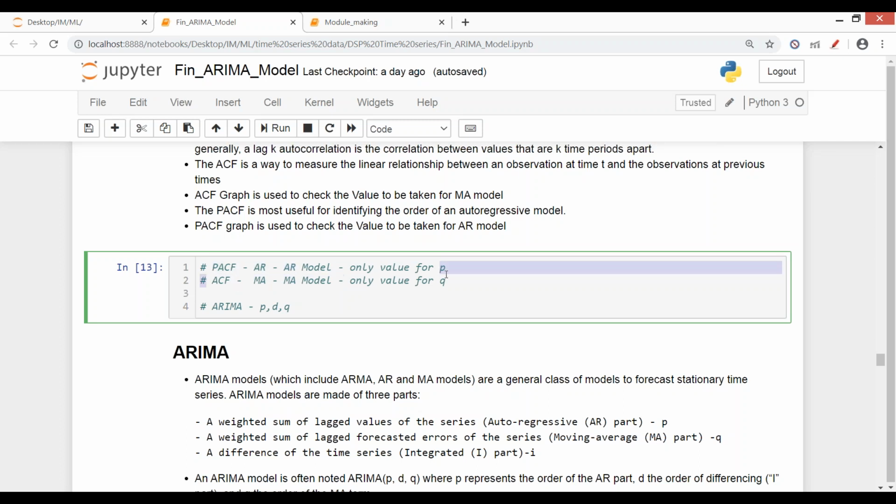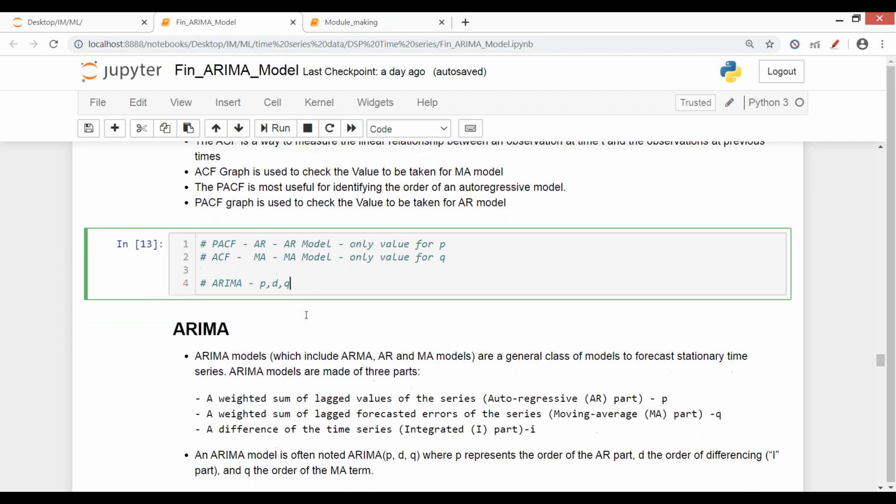And from the ACF graph, we can see what values can be given for Q, that is moving average. And I is for integrated, the order of differencing we have to do. So these are the parameters P, D, Q. P is AR, Q is MA, and D is the differencing part.